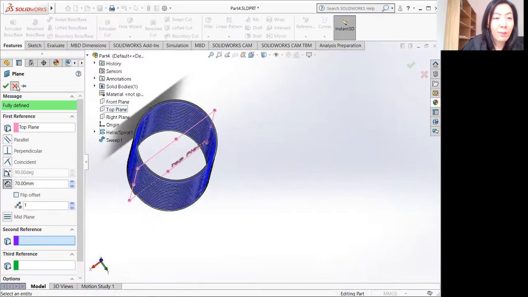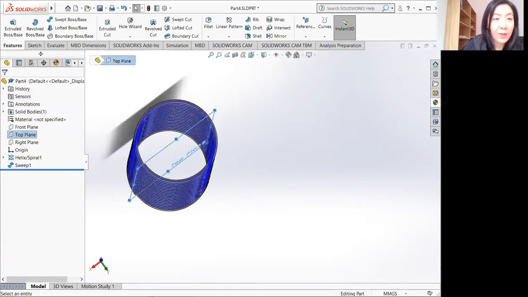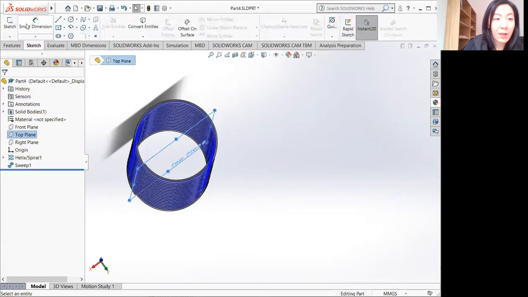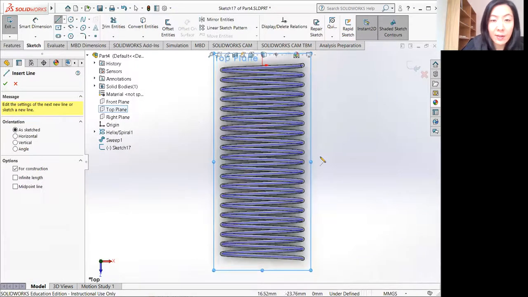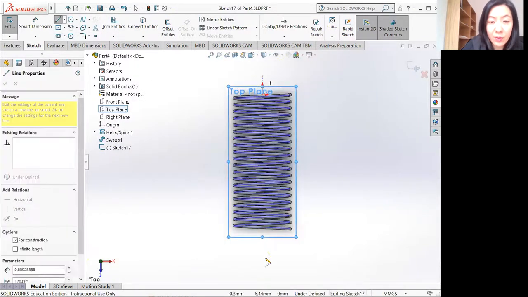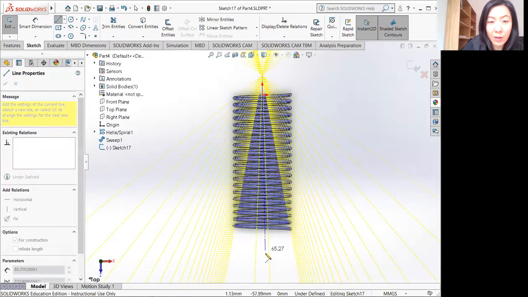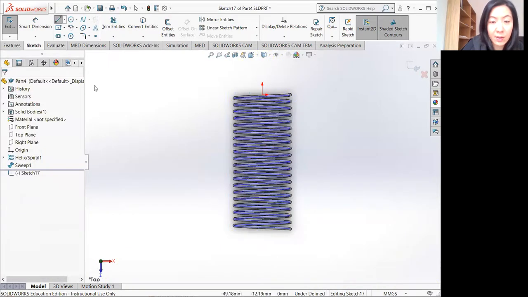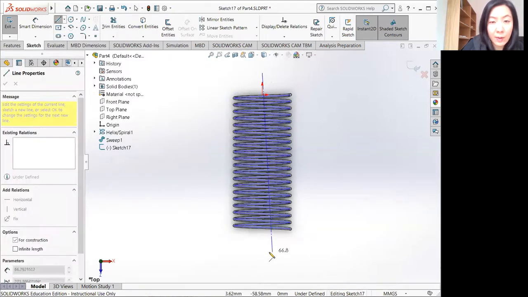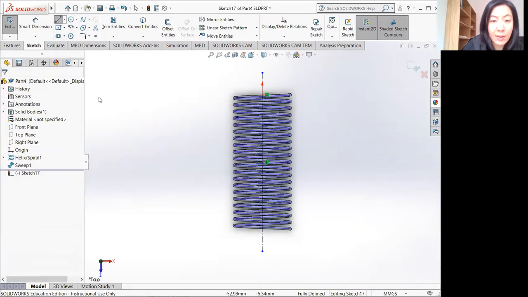I think just the top plane might be all right. Yeah, so we are using just the top plane, and then we're doing a sketch, using center line, and then probably just draw a line. Yeah, center line there.